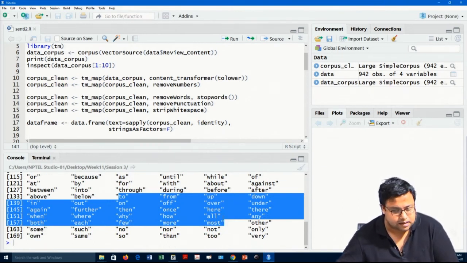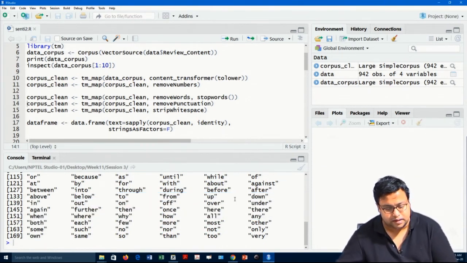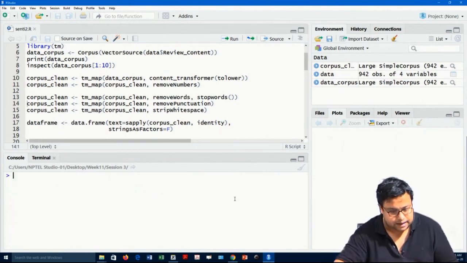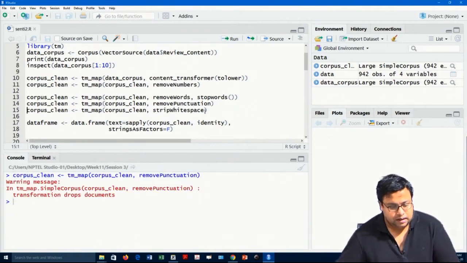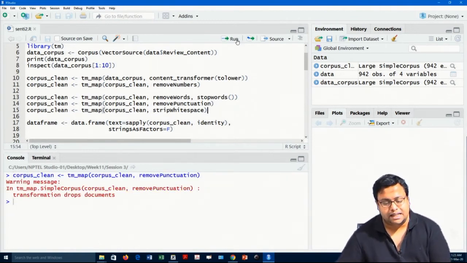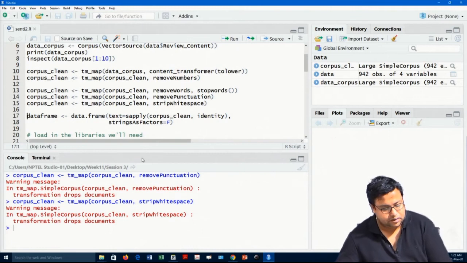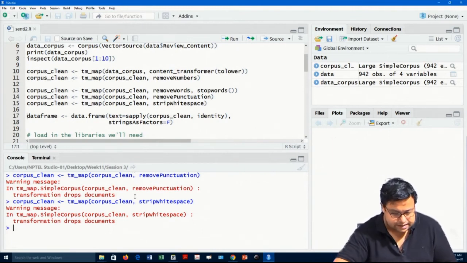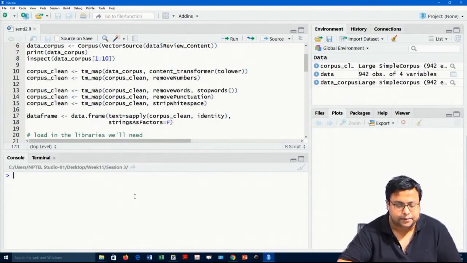So, there can be some pronouns, some conjunctions, some WH words, all of these are stop words, which have been removed from the data set. I removed the punctuation also, and I removed the white space also. Once I removed all of these things, this data set has become clean data.